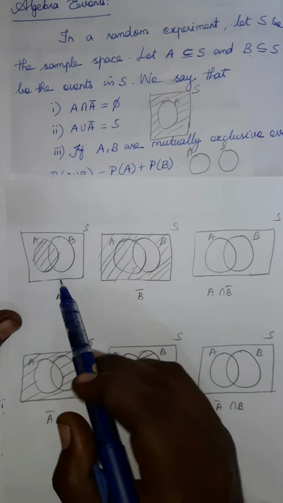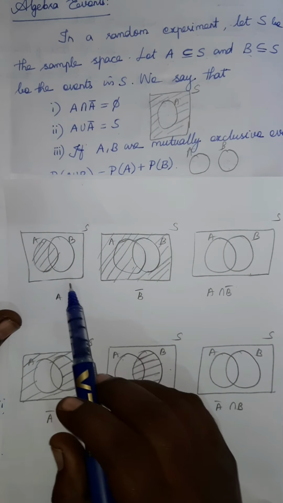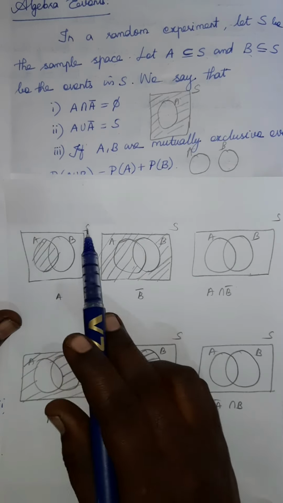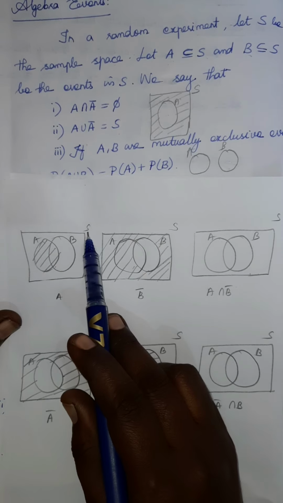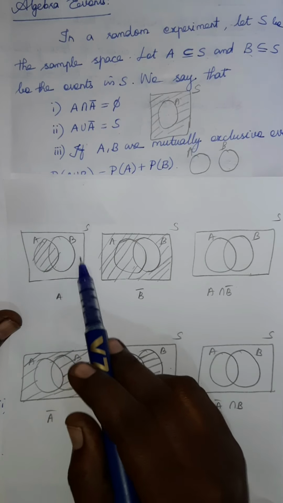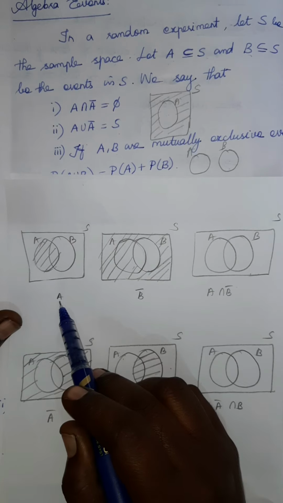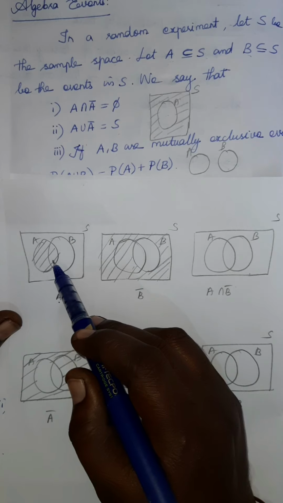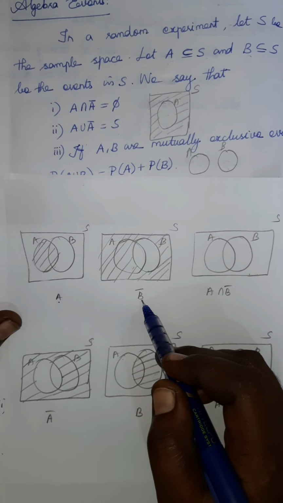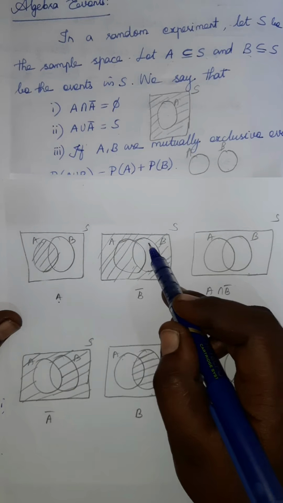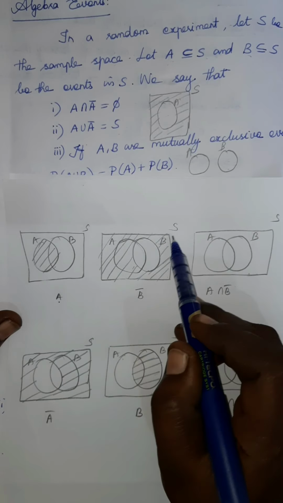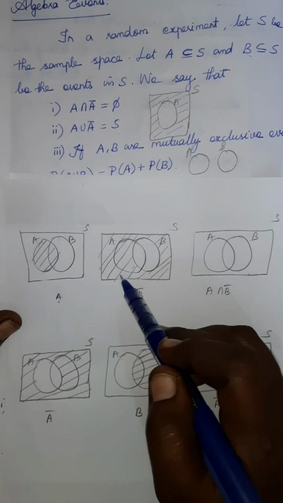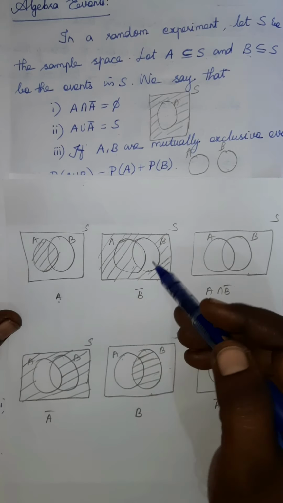Not compulsory. See here, first of all, A and B two sets are there. Also they have the complements. So we need to draw the rectangle for the universal set S and the two sets A and B as circles. Then the first diagram is for the A set. So only A, the full circle A, you have to shade. Second one is B bar. B bar means except B, the remaining all. So including S, except this B circle, the remaining you have to shade. Are you clear? That is B bar.